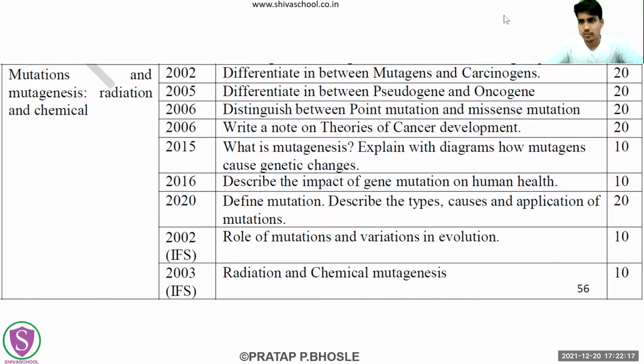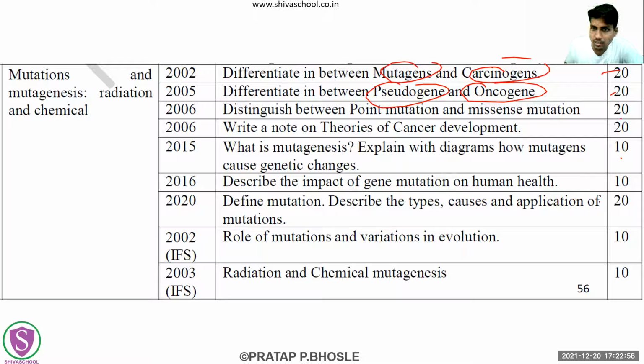Before starting this lecture, I'm going to show you some of the previous year questions on the mutations and mutagenesis. These are almost all the questions asked in the last 23 years of CSE and almost 20 years of IFS. Mostly these questions ask: what is a mutagen, what is a carcinogen, then pseudogene, then oncogene. Almost question for 20 marks.